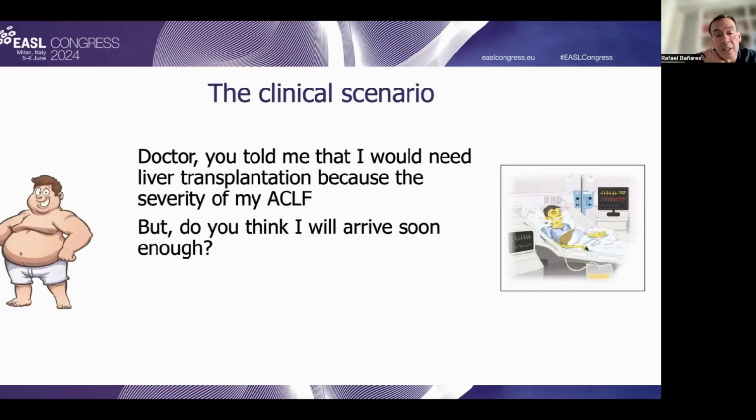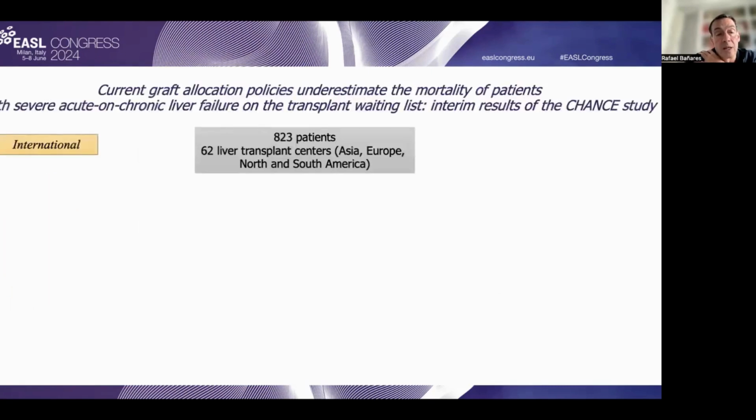Well, the patient is on the wait list for liver transplantation, and of course, he hopes that the liver will arrive soon enough for him to receive it. This is an important problem because the allocation of organs is an important issue in patients with acute and chronic liver failure. This issue was evaluated in the international CHANGE study, which tried to evaluate the current graft allocation policies in patients with acute-on-chronic liver failure.